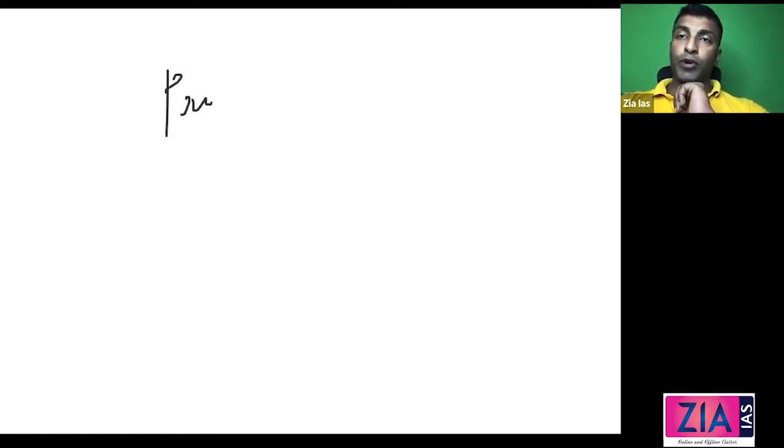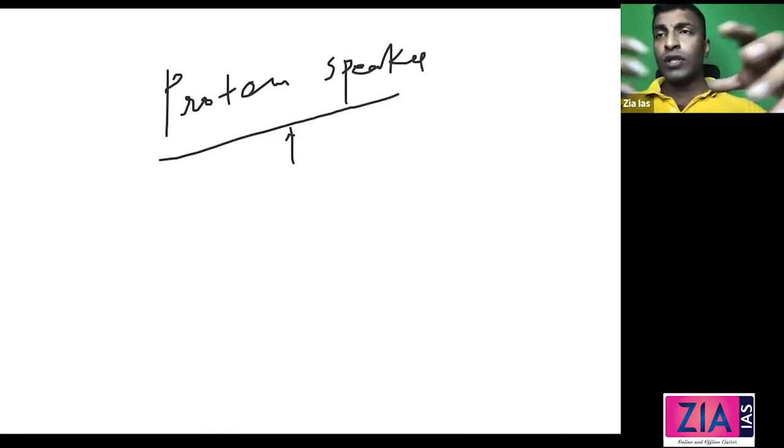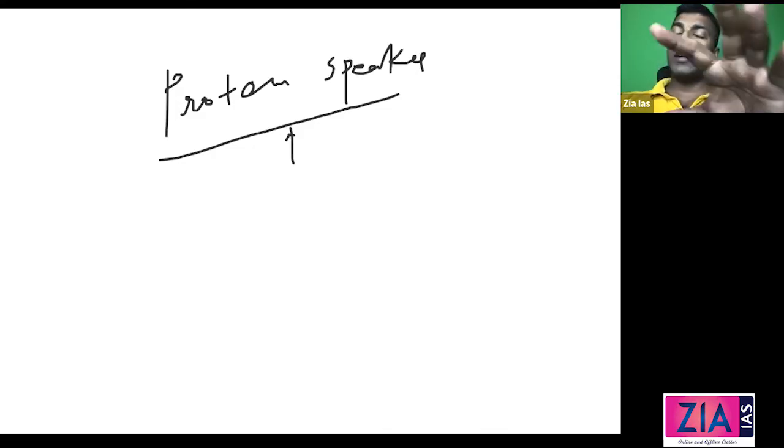Now, pro tem speaker. The pro tem speaker is the temporary speaker. When the newly formed Lok Sabha is constituted, before the election of the speaker, the senior most MP will be... no, the deputy speaker won't continue. The deputy speaker will automatically cease to be a member.